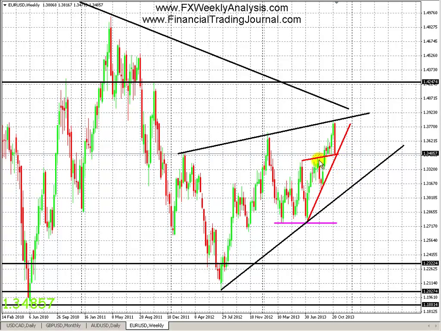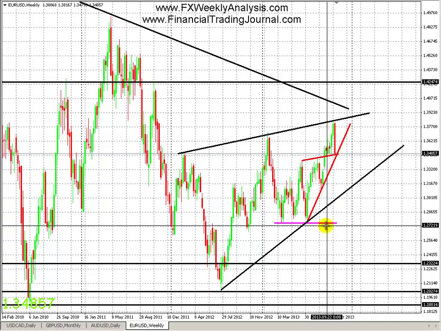So short term, right now, based on the weekly chart, we have this trend line holding it up. We have this support area here for consolidation. We also have this red trend line for a potential bounce as well. If it breaks all of these, we will be targeting the black trend line here.